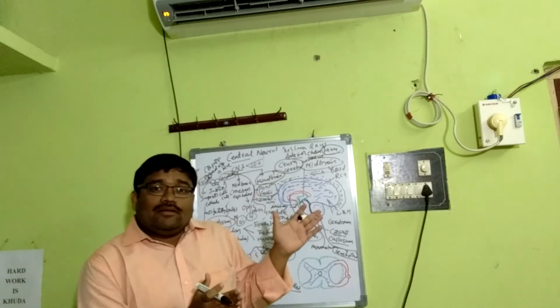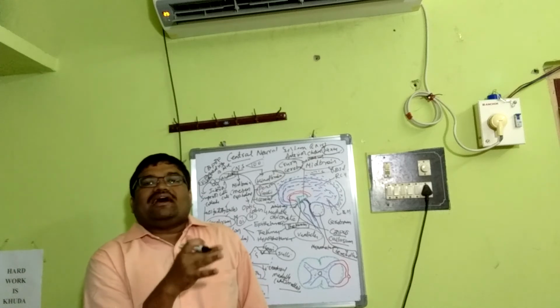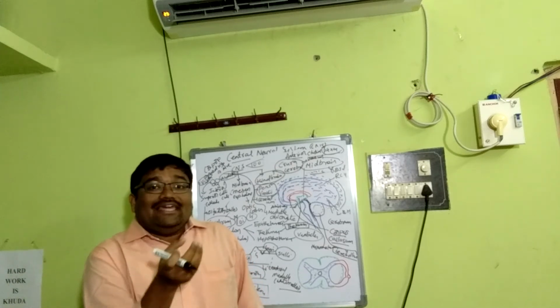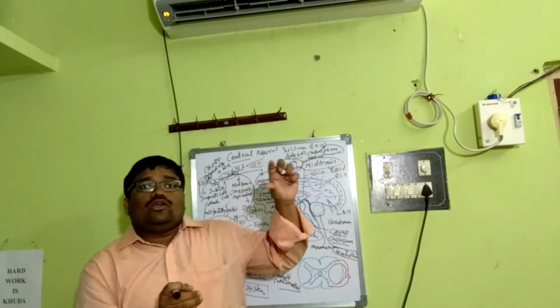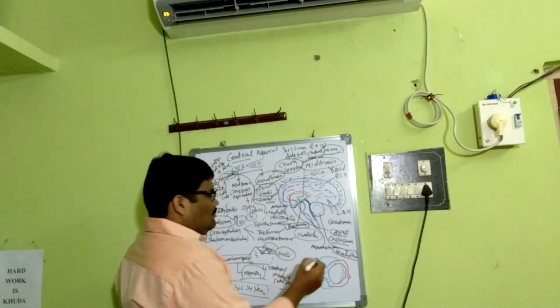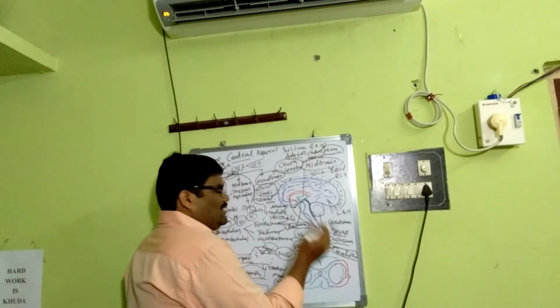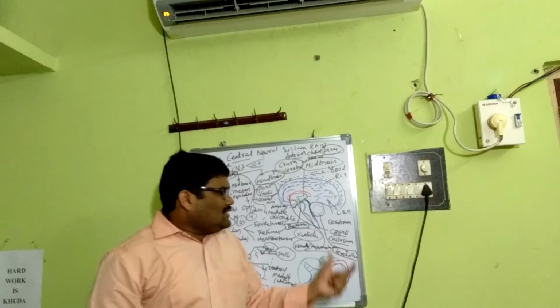Just like the cerebral hemisphere, it also has two halves, the right and left cerebellar hemispheres. Each half again has an anterior lobe, a posterior lobe, and a floccular lobe.